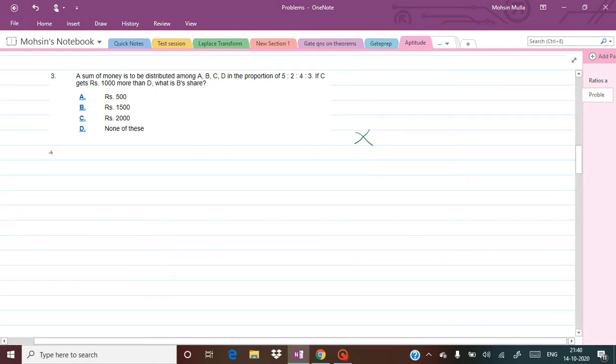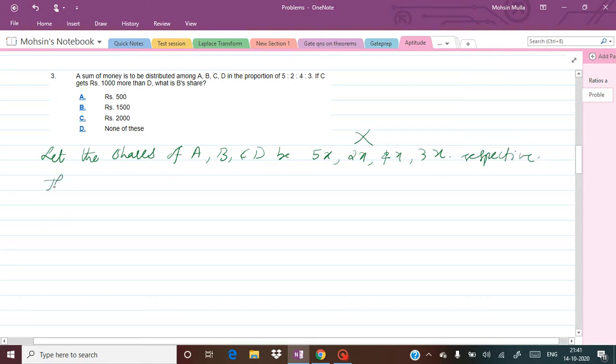Let the shares of A, B, C, D be... once you understand, you don't need to write the sentences. For the beginning I'm just writing A, B, C, D. So when they have given the ratio, you just write it into x. Okay, 5x for A, for B it is 2x, for C it is 4x, and for D the last term is 3x. Okay, so that is respectively.